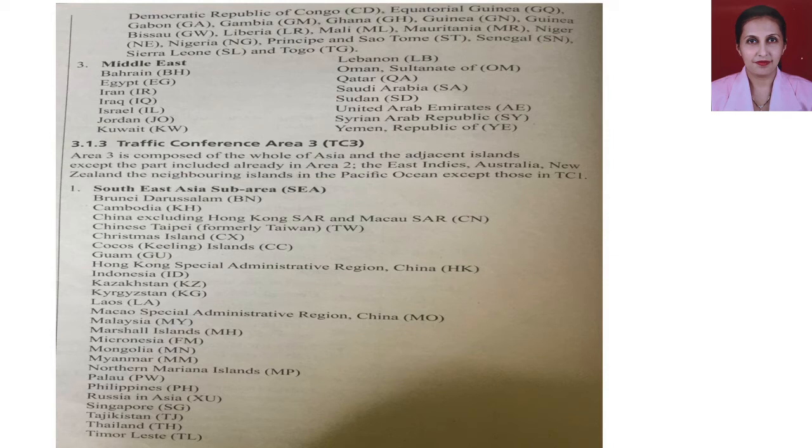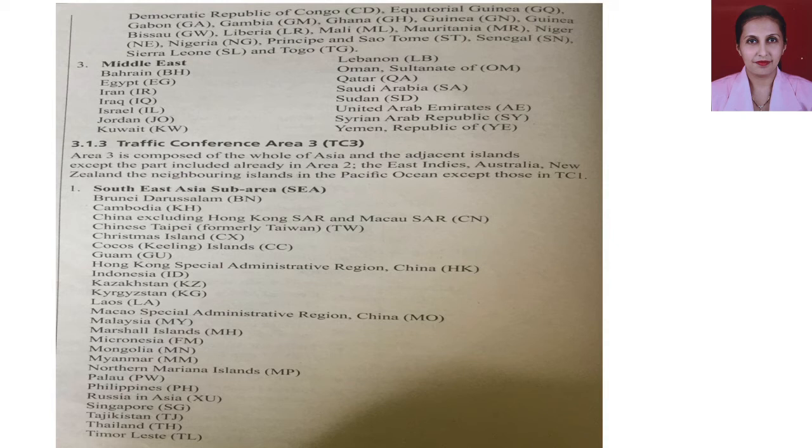Area 3 is composed of the whole of Asia and the adjacent islands, except the part included already in Area 2, the East Indies, Australia, New Zealand, the neighboring islands in the Pacific Ocean, except those in TC1.